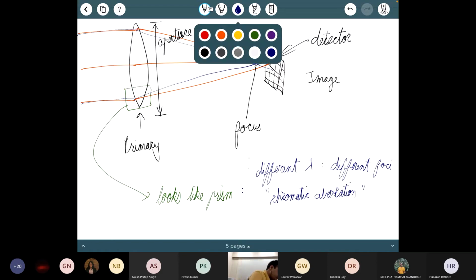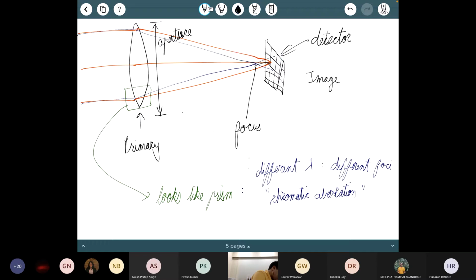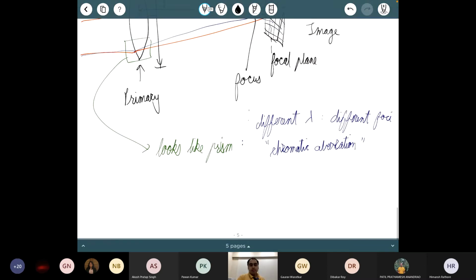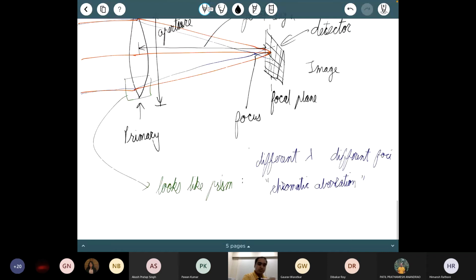A few other nomenclature terms here. This distance here is called the focal length. And then this plane over here is called the focal plane. I know I'm drawing too many things on one diagram, but you are free to redraw it yourself to make sure that you get it right. Also, the primary axis that is going through is called the optical axis or the bore sight.